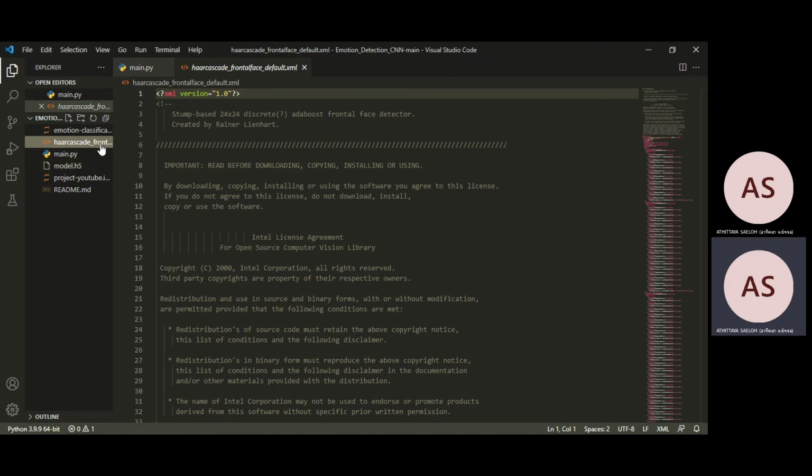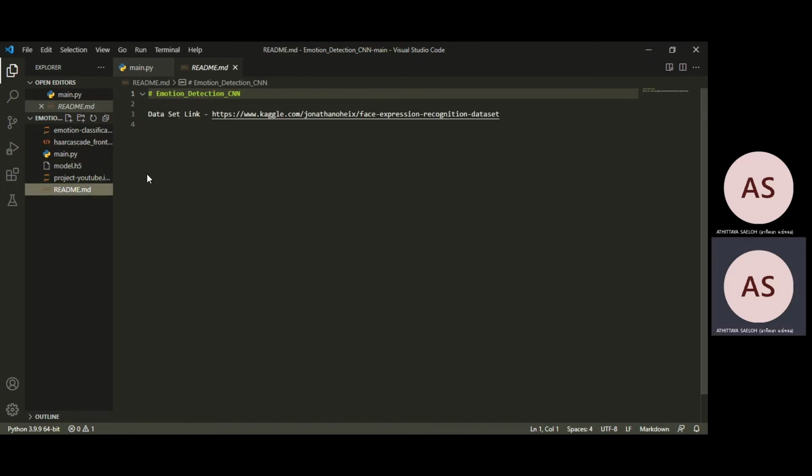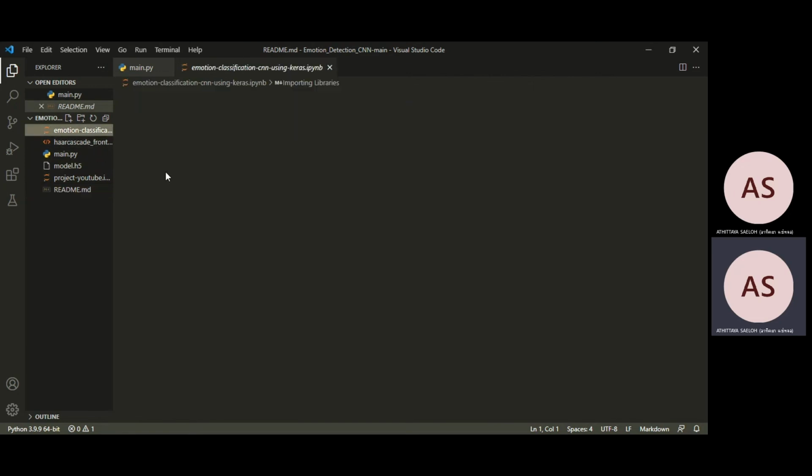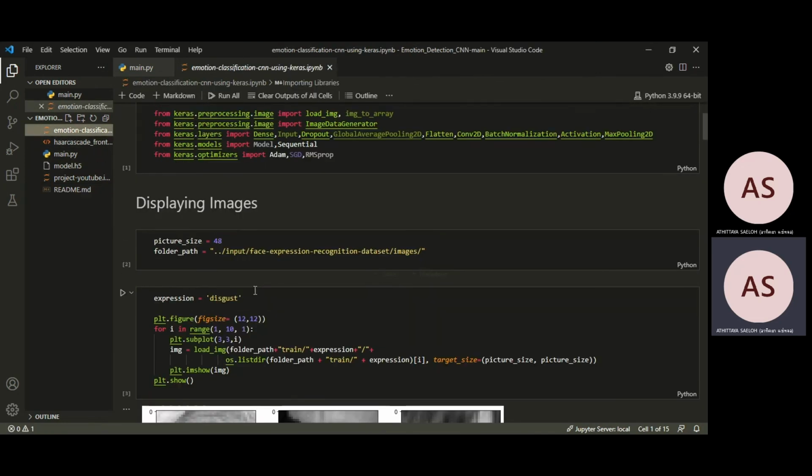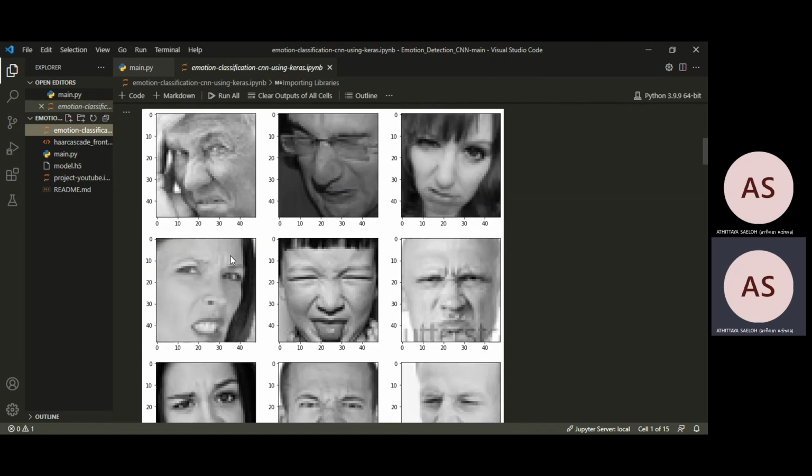We have to use this file, so you have to download it into the folder, or maybe you can find it in the OpenCV library to use too. And next, this code uses the face expression recognition dataset that I have trained. When we are training the dataset, we use this example to display the images.